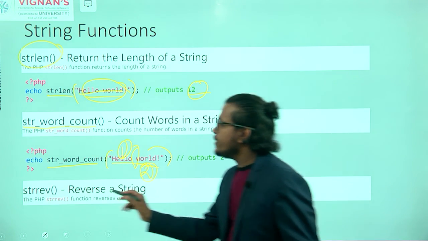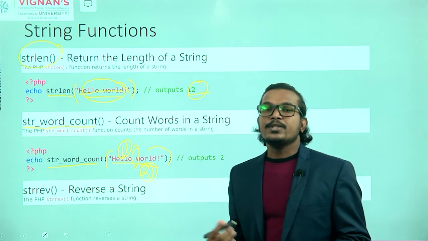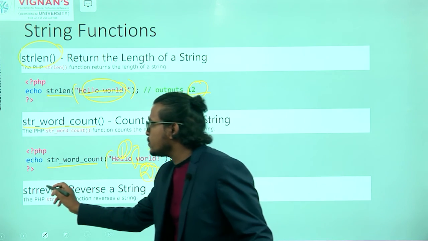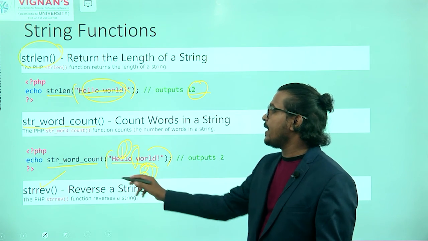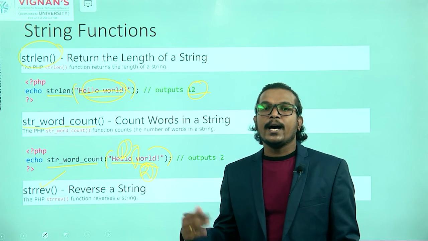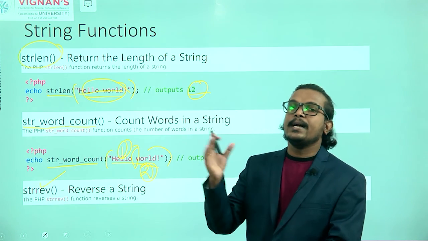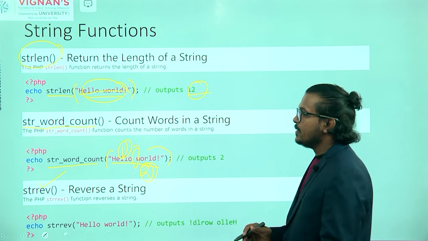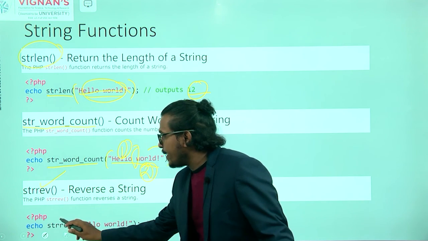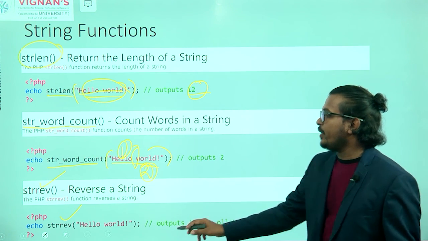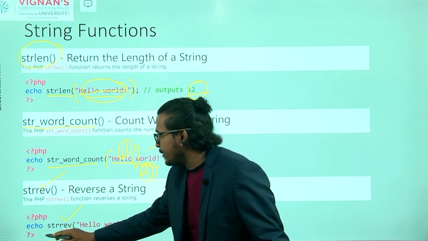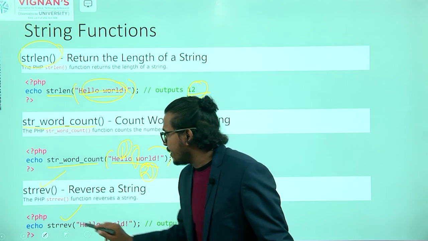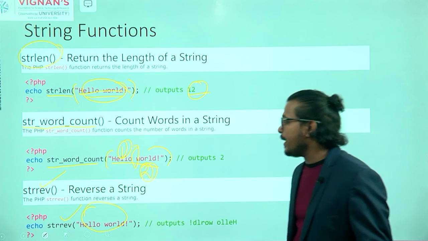Next one is string reverse. For printing the string in reverse order, we have to use strrev. With the help of this strrev, we are printing the string in a reverse format. For example, strrev, here you have to pass your string, that is hello world I am passing here.